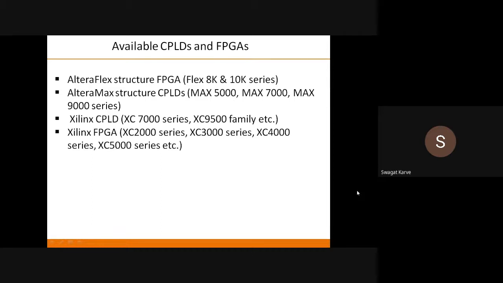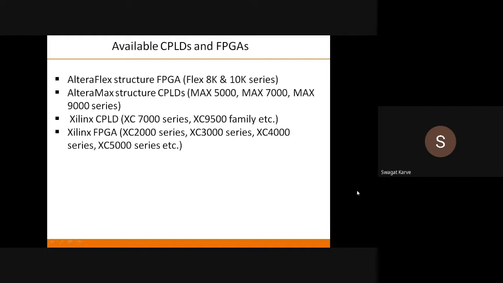Then they made some improvement and advancement and came up with the Max 7000 series. Again they made advancements and came up with the 9000 series. So always remember, there are always some additions and advancements to the previous one. They have evolved in that way.